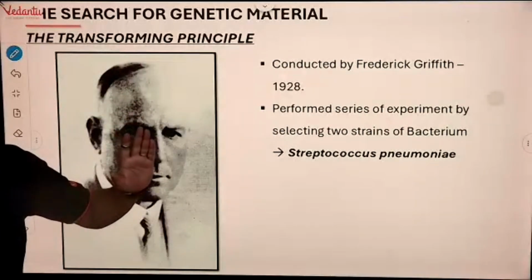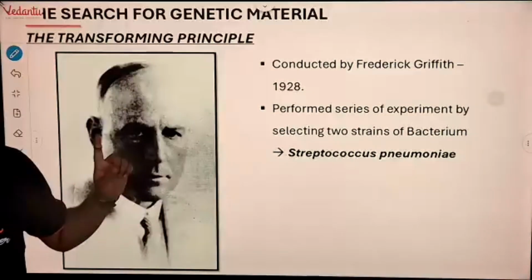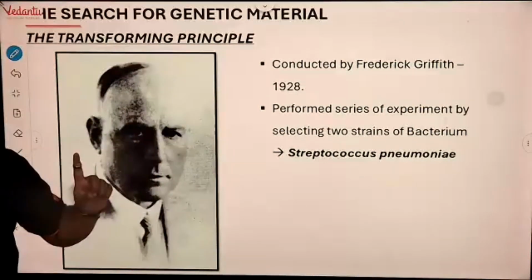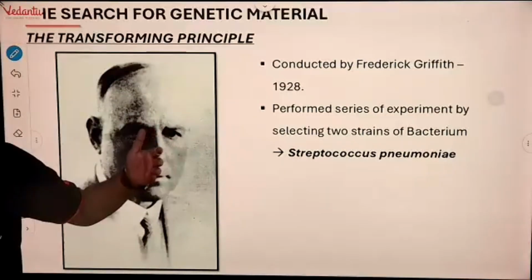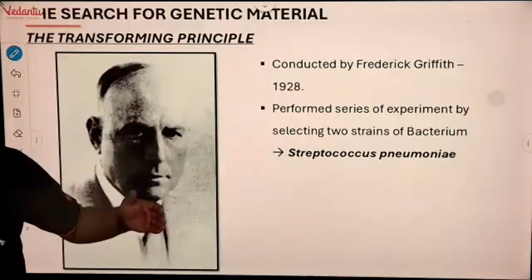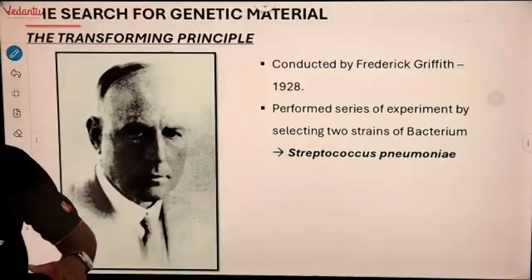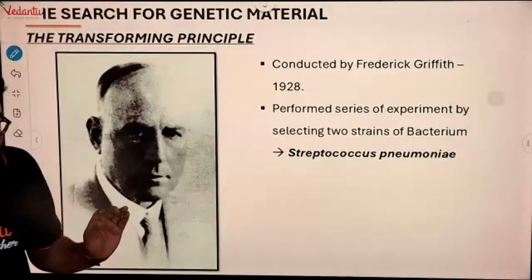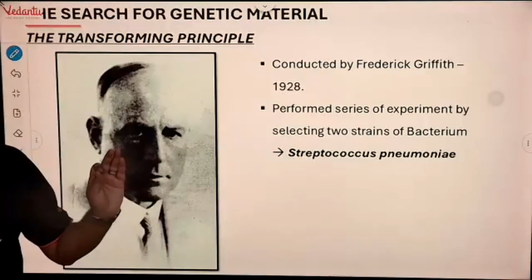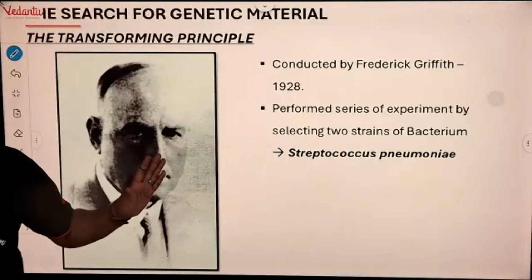Primitive viruses had genetic material RNA, so they don't show the central dogma, they show reverse central dogma. But RNA was unstable, with too much instability, so slowly with respect to time it modified into double-stranded DNA. So the first genetic material, if you have to ask, is RNA. Later on, we got DNA.